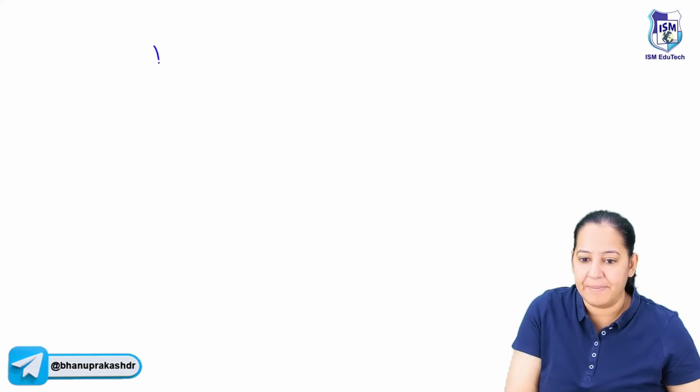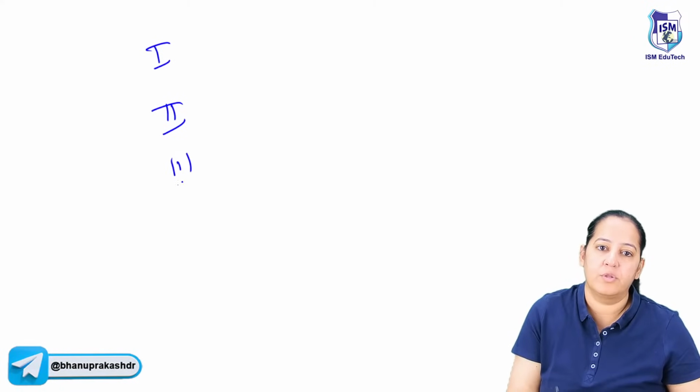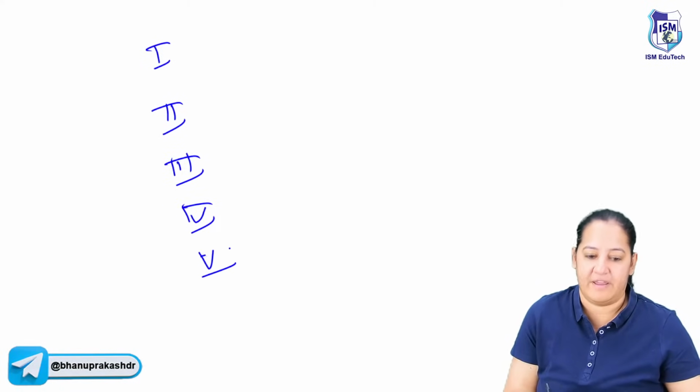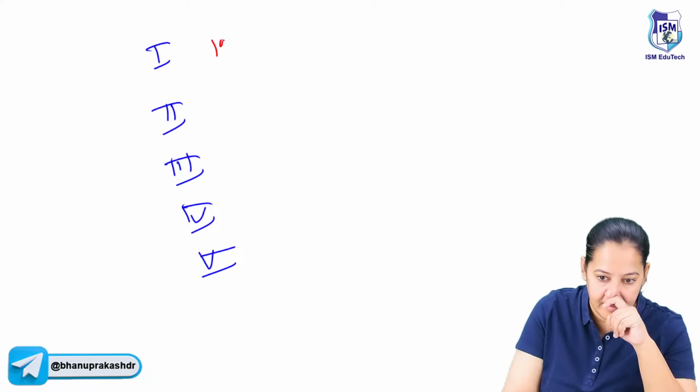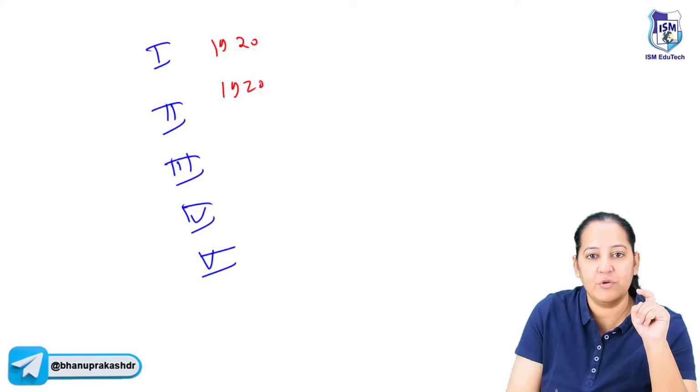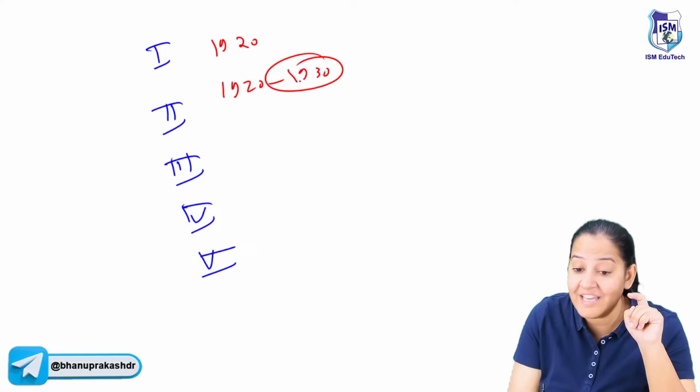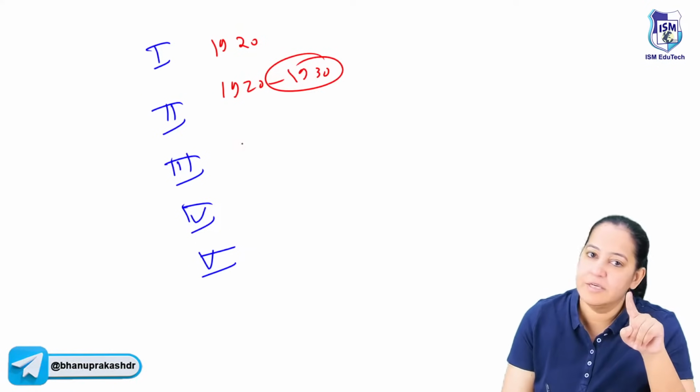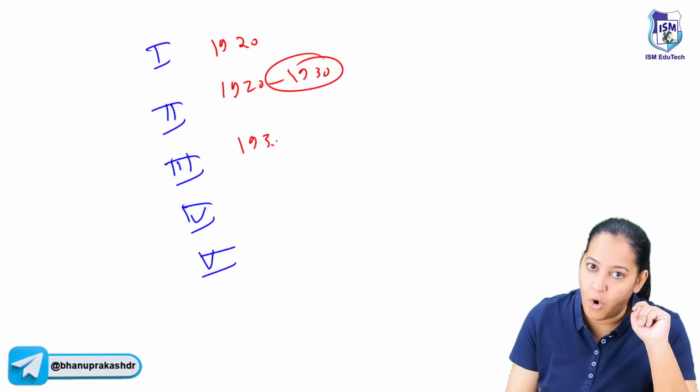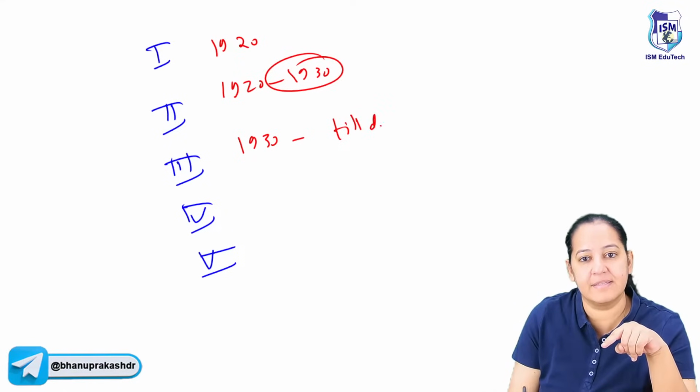So I told you the examples now. Stage 1, 2, 3, 4, 5. Stage 1, India was here before 1920. 1920 to 1930, 1930 is known as the year of big divide. You get questions on this too. So that is stage 2. 1930 onwards till date, India is in this stage.